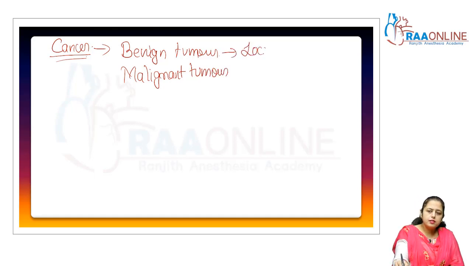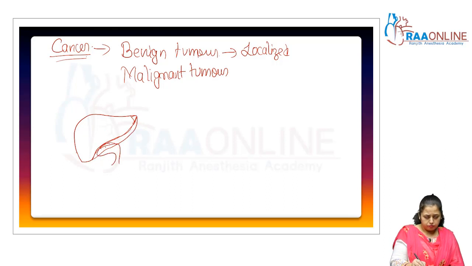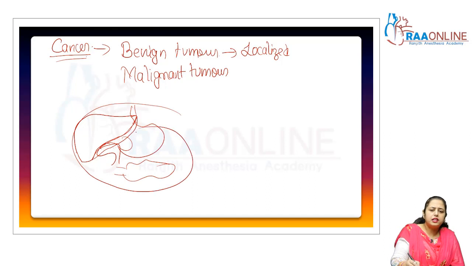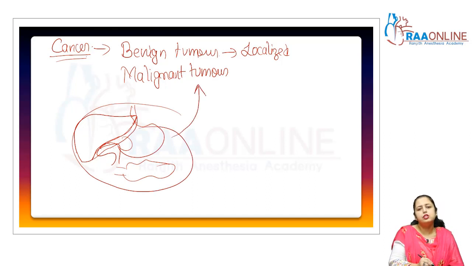Benign, that is the localized. That means if a cancerous condition occurs in the liver, and it is related only to the liver and does not spread to any other organ, then it is called benign. But when it spreads to the gallbladder, the stomach, the pancreas, that condition is called metastasis, which indicates the malignancy of the tumor. So that is the difference between benign and malignant.